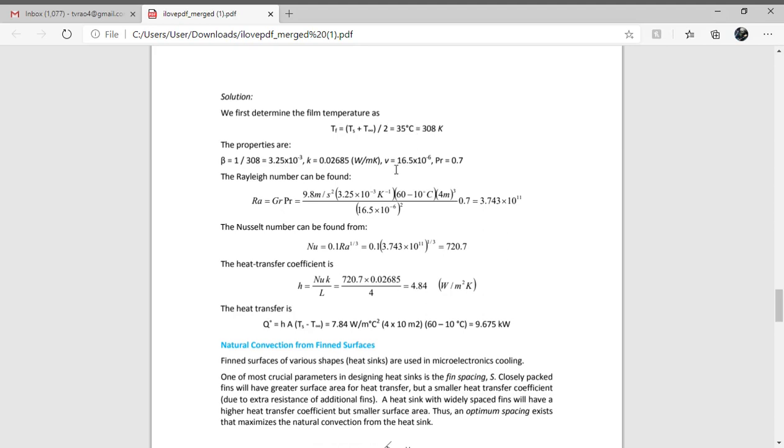For that film temperature, read the values from the data book. Next, find Rayleigh's number. Based on Rayleigh's number, we decide what formula to use, and based on that we find Nusselt number. Once you know Nusselt number, we can find the heat transfer coefficient, and then easily find the amount of heat transfer by natural convection.